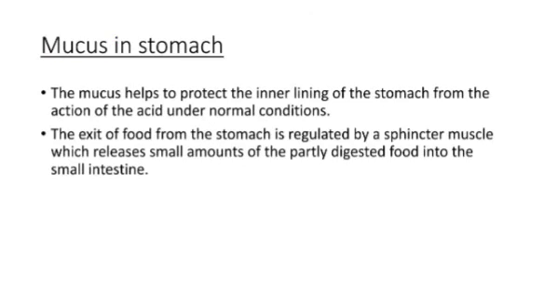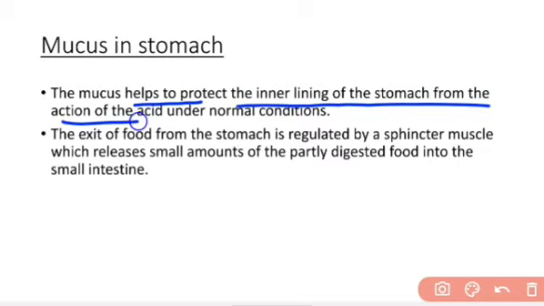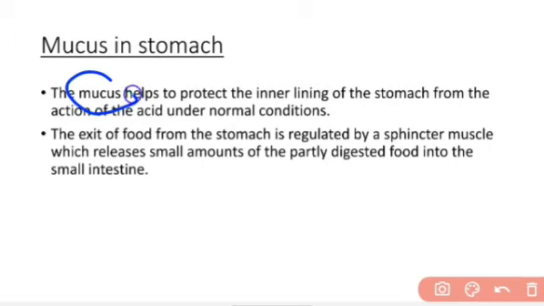Now what is the work of the mucus in stomach? So the mucus helps to protect the inner lining of the stomach from the action of acid under normal conditions, because the hydrochloric acid is secreted in the stomach and it can harm the inner lining of the stomach. So there is the secretion of a substance called mucus which protects the inner lining of the stomach from hydrochloric acid.